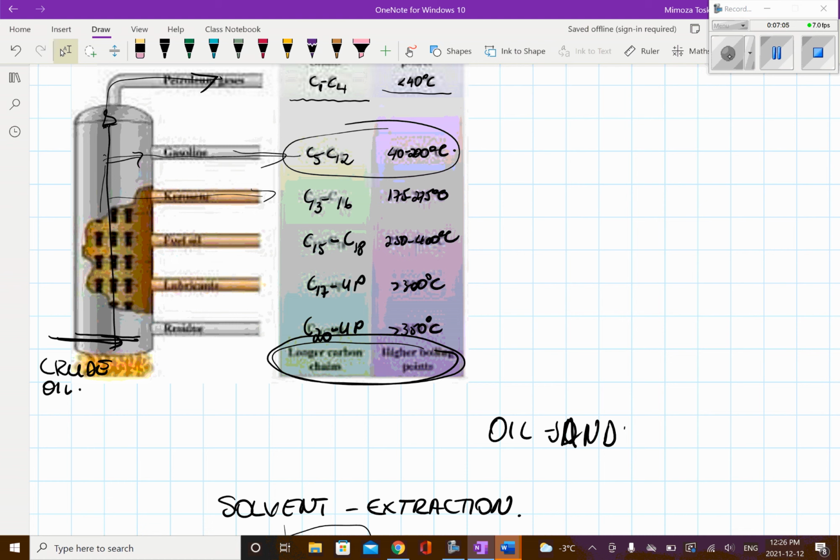As heat is added, the first to go up to the top of the tower will be the one with the lowest boiling point, and then gradually they are fractioned into higher and higher ones, until you get to the hydrocarbons with the longest carbon chain.